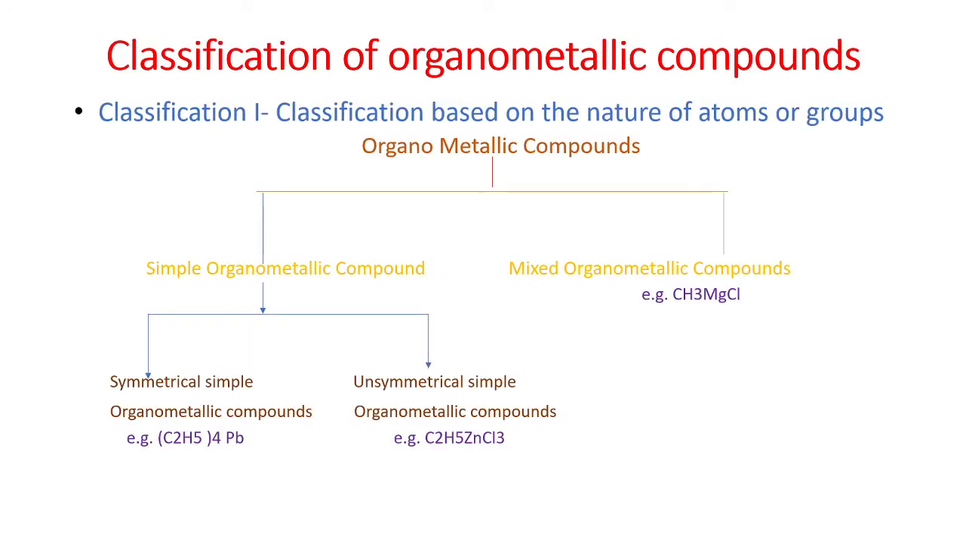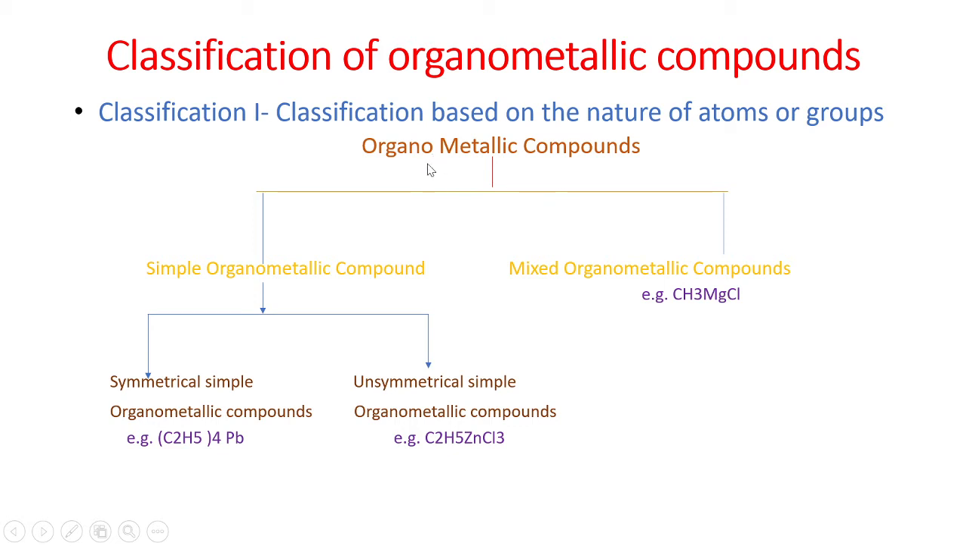Next is the classification of organometallic compounds, which is based on two criteria. First is the classification based on the nature of atoms or groups attached to the metal atom. Organometallic compounds can be classified into two groups: simple organometallic compounds and mixed organometallic compounds.